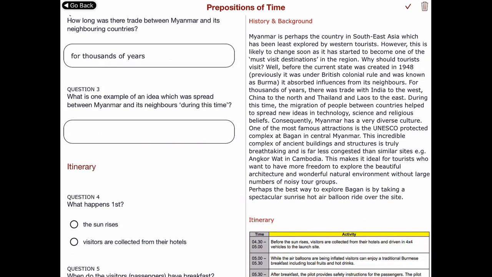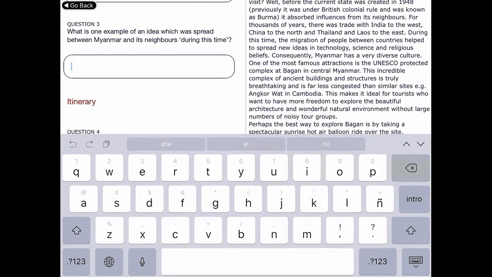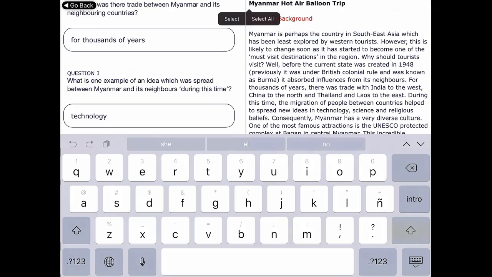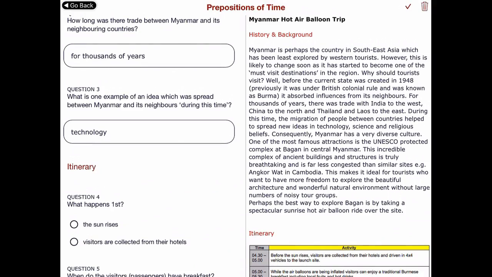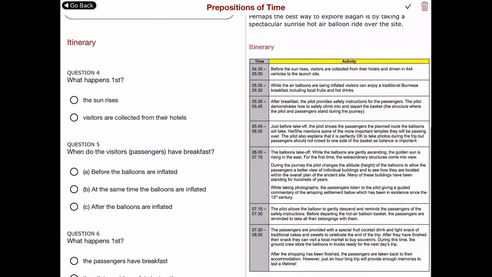And what is one example of an idea which was spread between Myanmar and its neighbors during this time? It's down here, during this time. That means at the same time as there was trade. And one of the things was technology. You can find the rest of them right here.